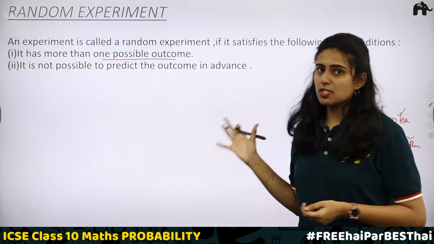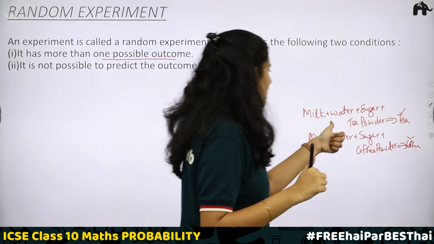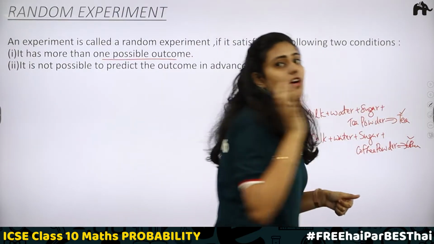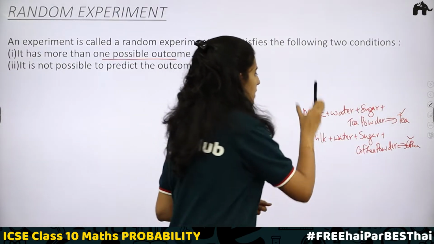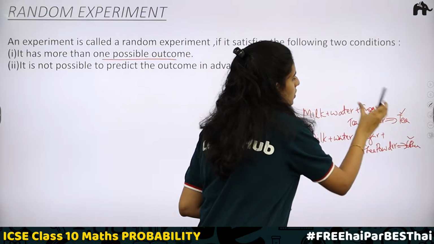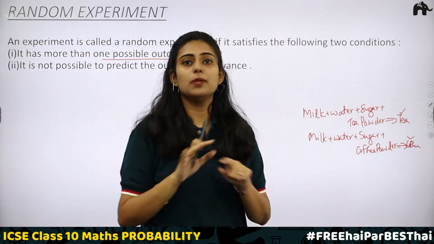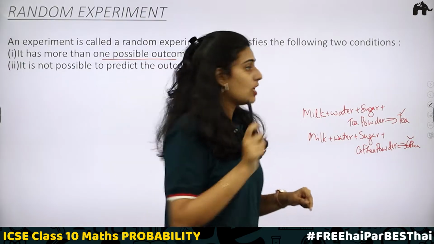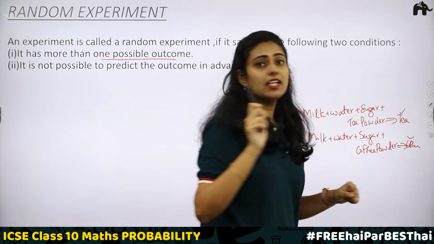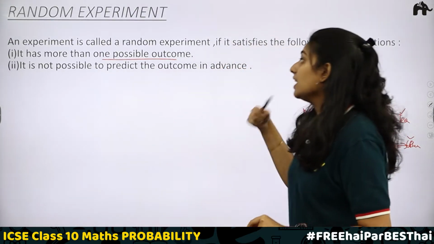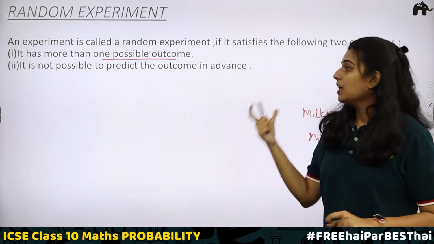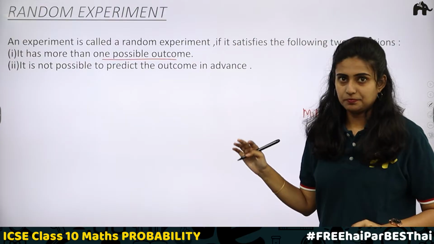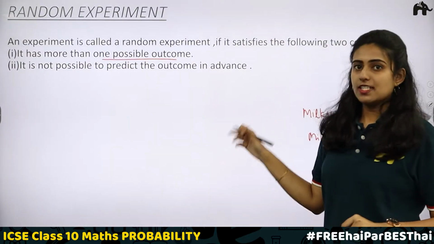So what are the examples of random experiment? You cannot take this as a random experiment because here the outcome is always predictable. When you mix milk, water, sugar and tea powder, the outcome is going to be tea. You cannot get coffee by mixing all these. So the outcome is a single outcome and it is always fixed. But when there is more than one outcome, you cannot predict which is our outcome. It is not well defined. In that case, we call it a random experiment.